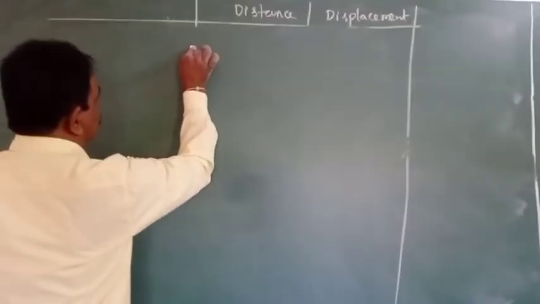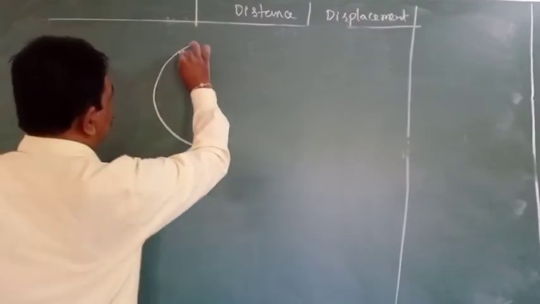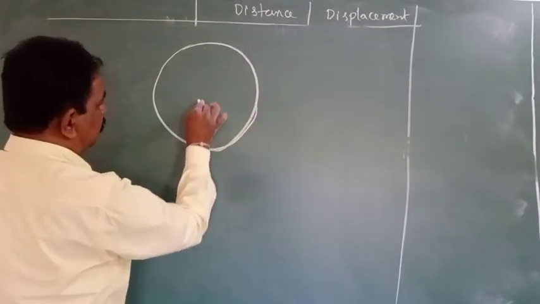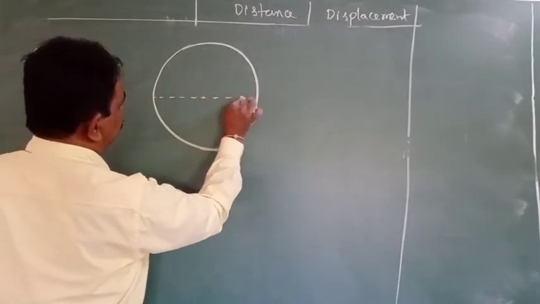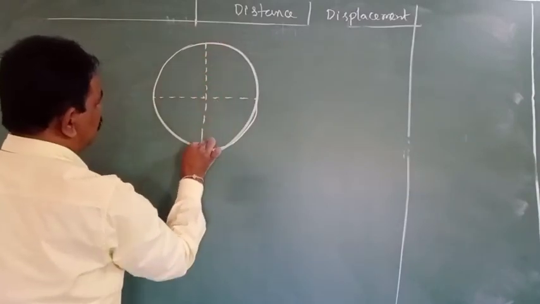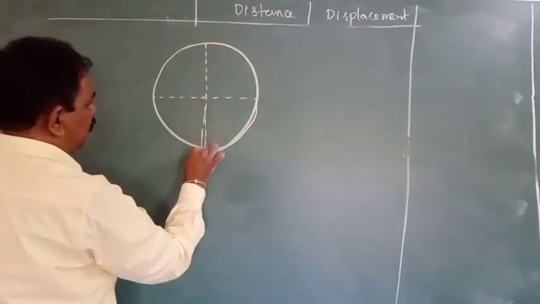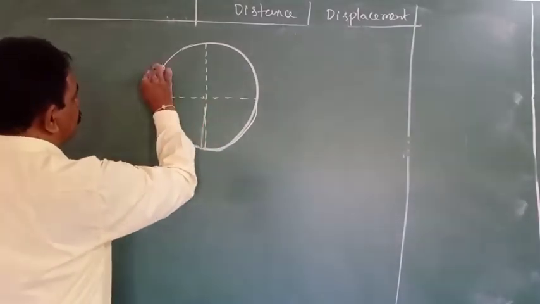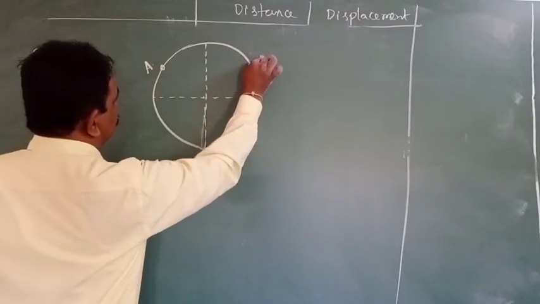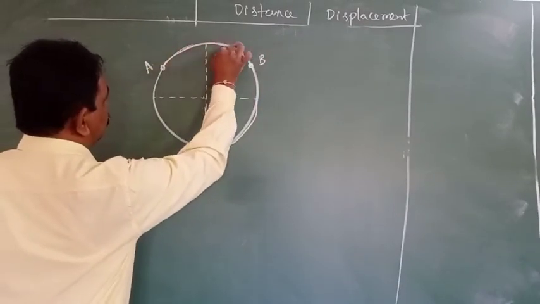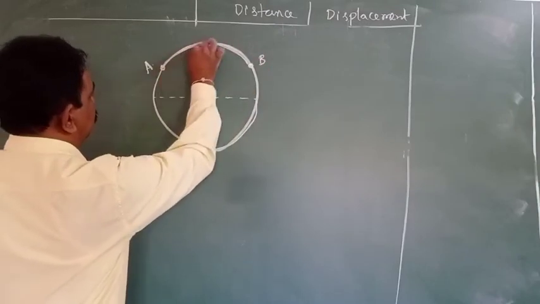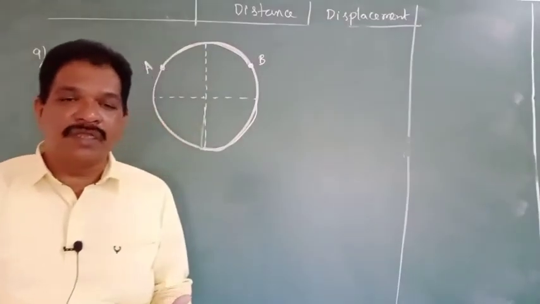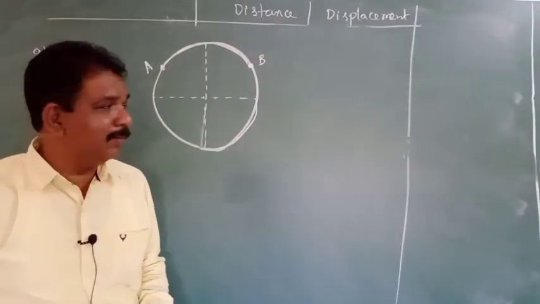Here this is the circle. For your understanding, I am drawing a bit bigger diagram. This is the circle. These are diameters. The radius of the circle is the same, r. Now it came from A to B in this path. In this case, what is the distance? What is the displacement? Questions like that will be there.